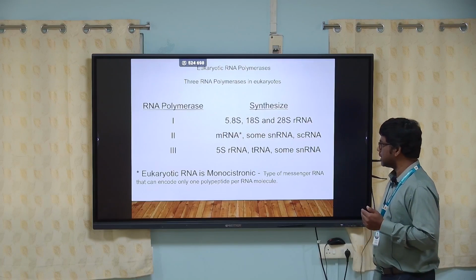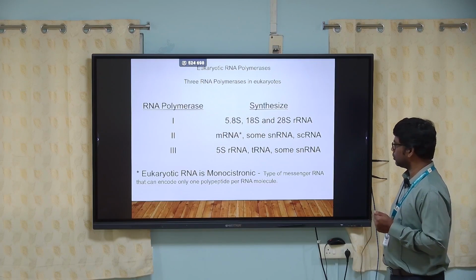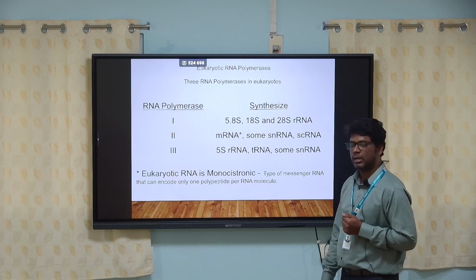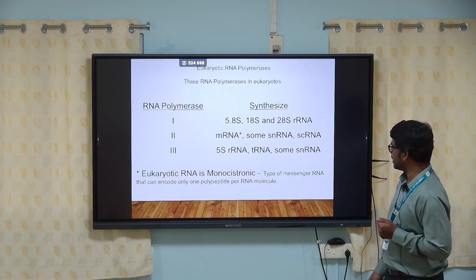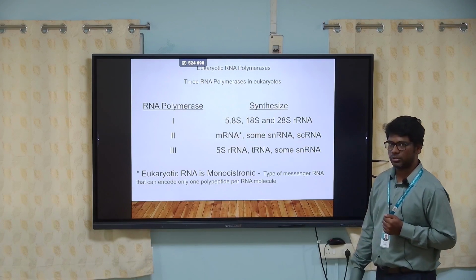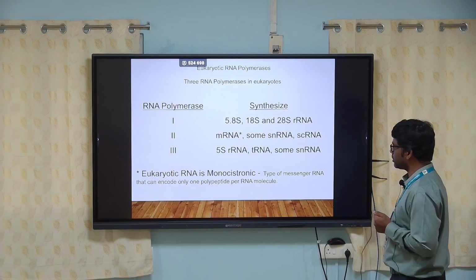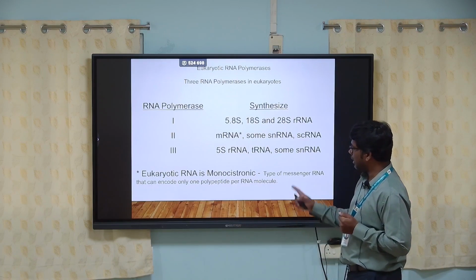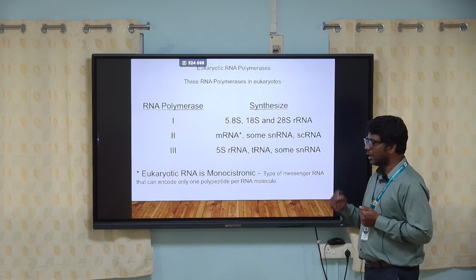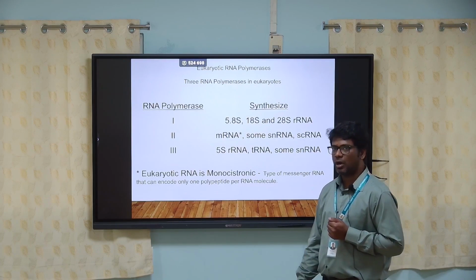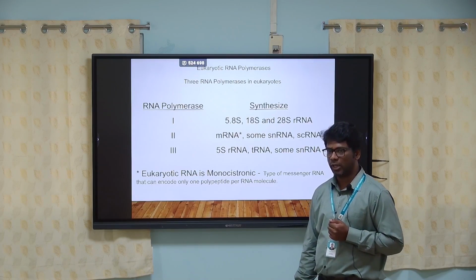Along with messenger RNA, RNA polymerase 2 synthesizes small nuclear RNA molecules and small cytoplasmic RNA molecules. And the third RNA polymerase in eukaryotes produces 5S rRNA, tRNA, that is transfer RNA, and some small nuclear RNA molecules.